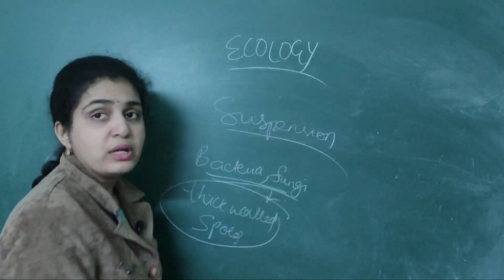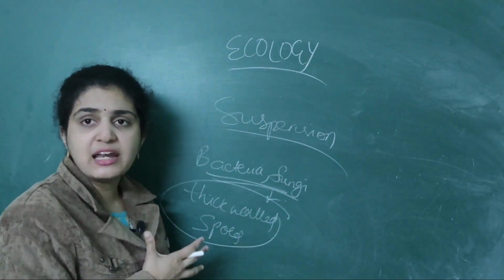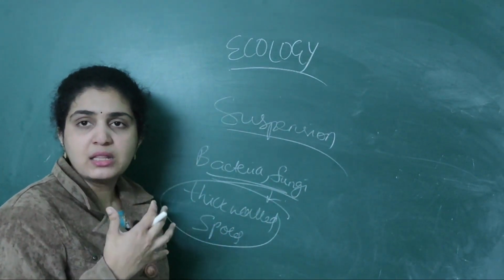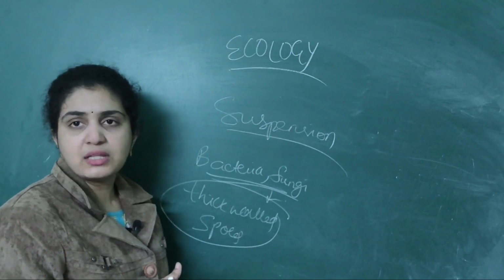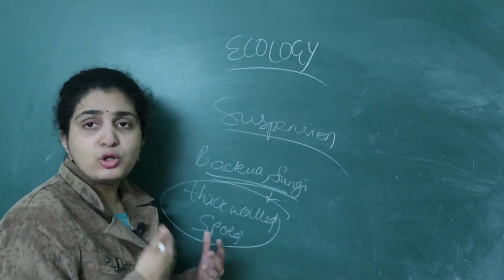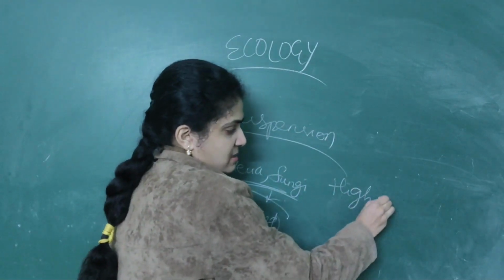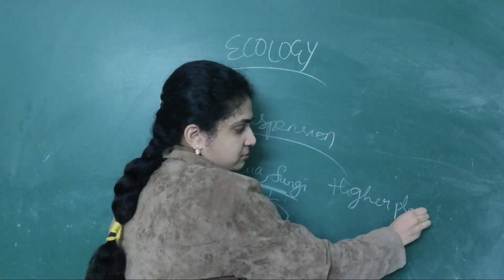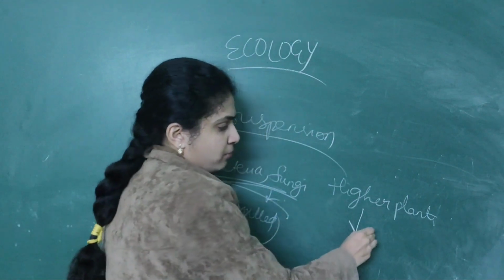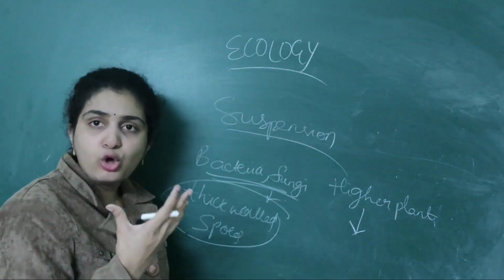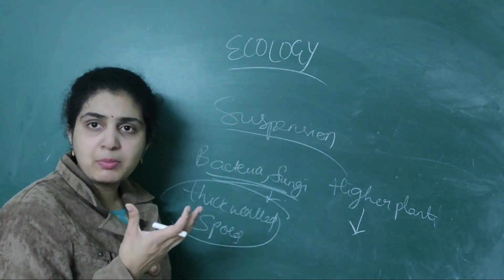Bacteria and fungi, during unfavorable conditions, develop spores within them, so they can survive in that habitat. When you come to numerous higher plants, what will they do? They can grow only during favorable conditions.